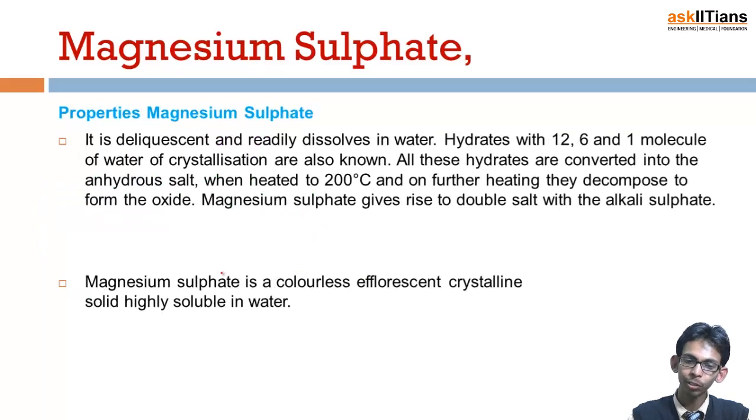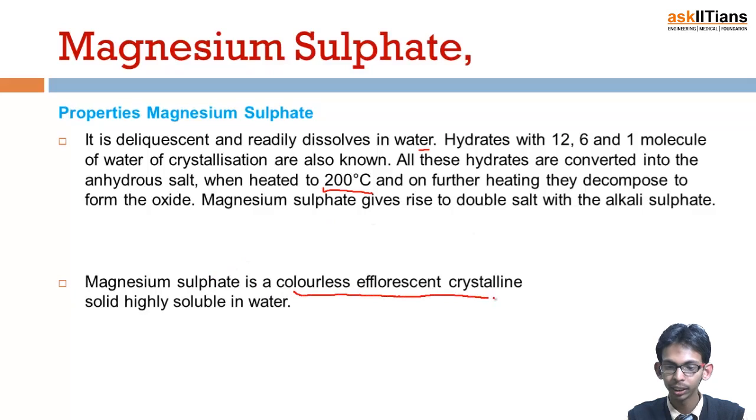Now, properties of magnesium sulfate. It is deliquescent and readily dissolves in water. Hydrates with 12, 6 and 1 molecule of water of crystallization are also known. All these hydrates are converted into the anhydrous salt when heated to 200 degrees Celsius, and on further heating they decompose to form oxide. Magnesium sulfate gives rise to double salts with alkali sulfates, and it is a colorless, efflorescent, crystalline solid, highly soluble in water.